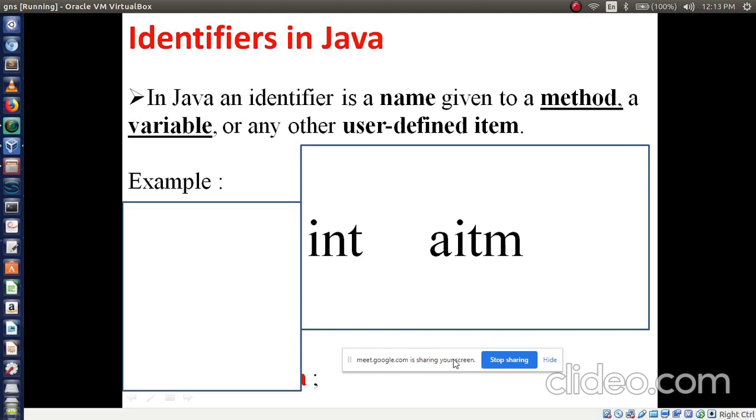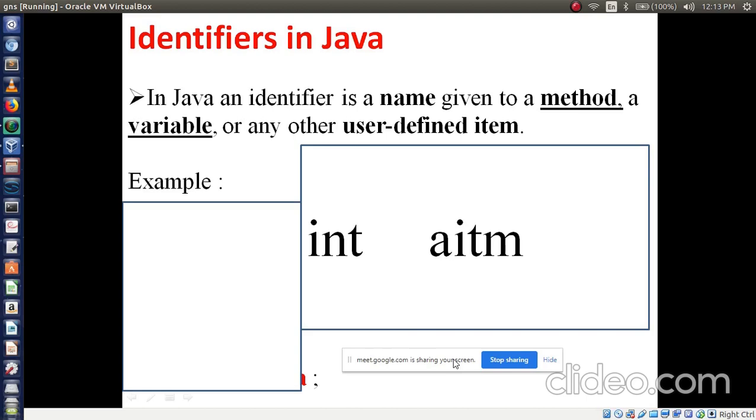But how will you identify it? There are so many int values, and among them you have to identify your particular value. To identify that particular value, you have to assign some name. That name is nothing but the identifier. Here I am assigning the identifier as AITM.